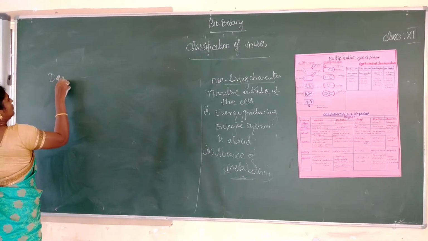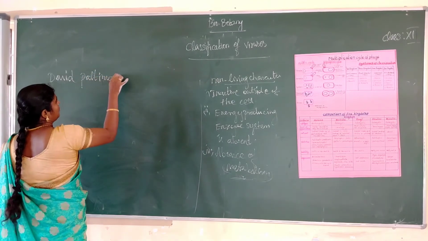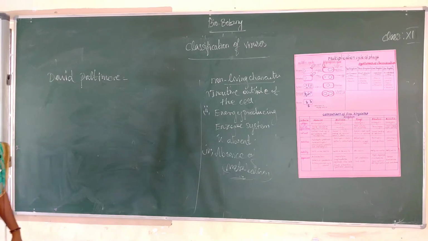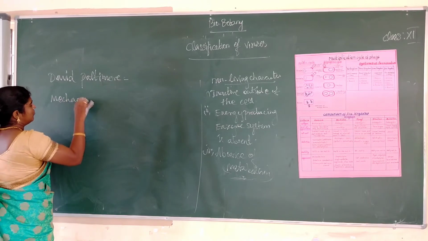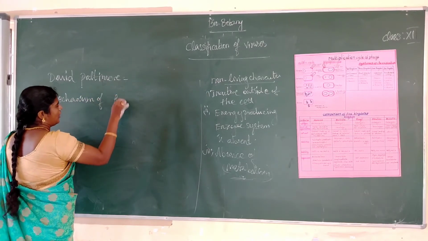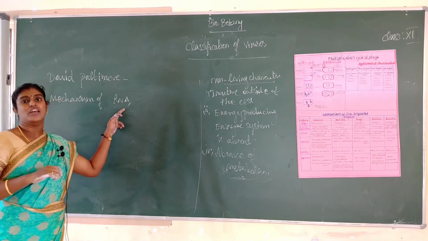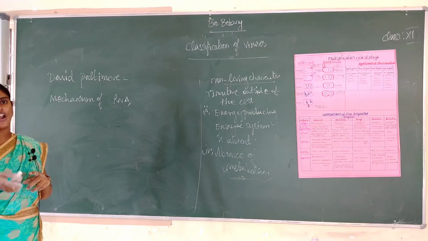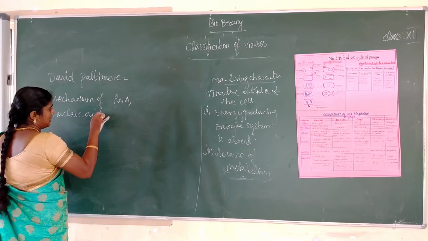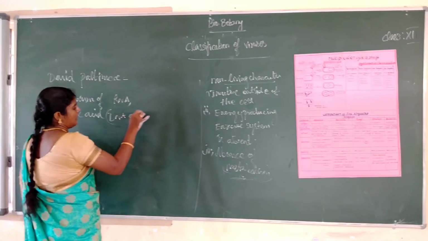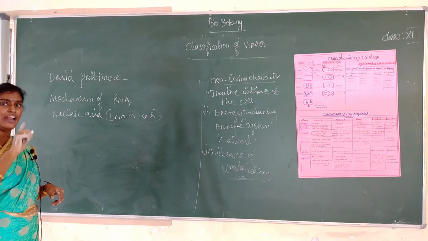Next, based on the nucleic acid, DNA or RNA. Next, whether the nucleic acid is single stranded or double stranded.